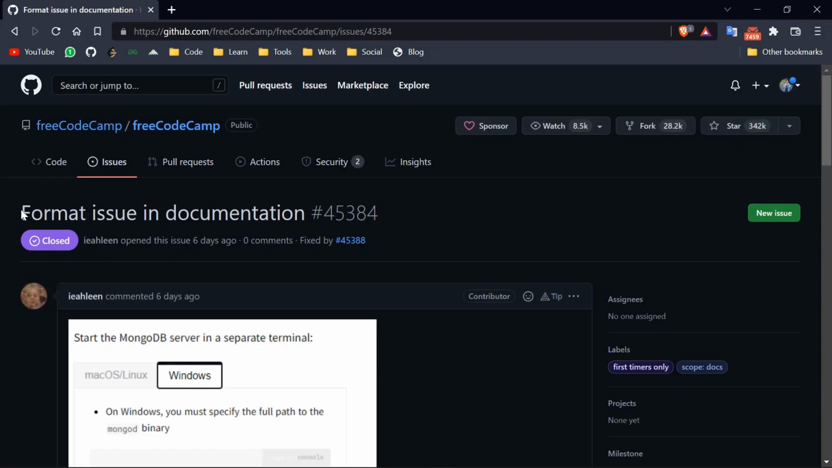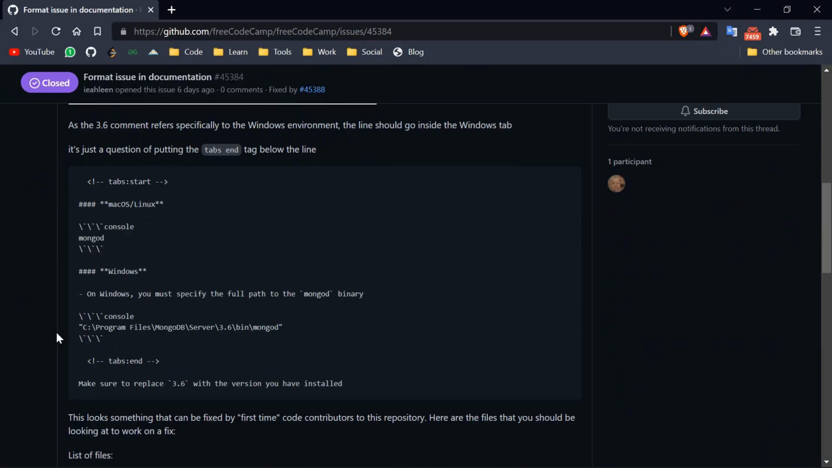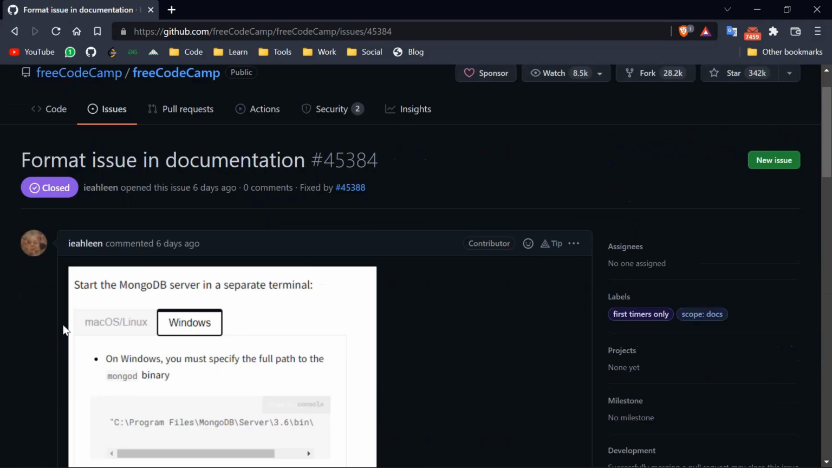As you can see, it is a beginner friendly issue and it has a title of format issue in documentation. That's totally fine for a beginner. And remember, whenever you are raising some issue, your explanation should be descriptive. But is that the only way to find projects?